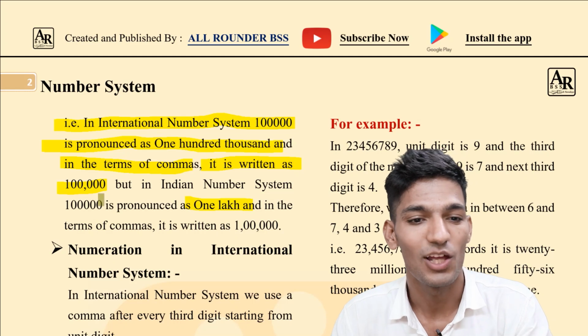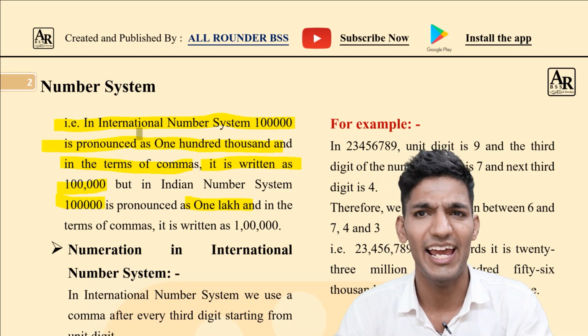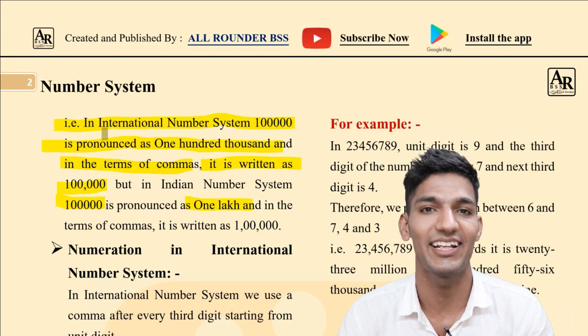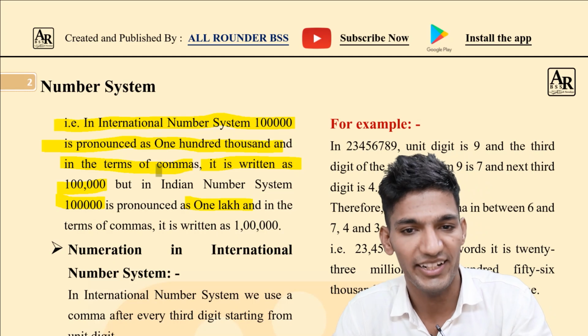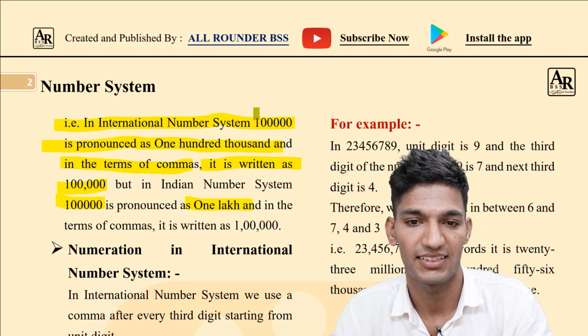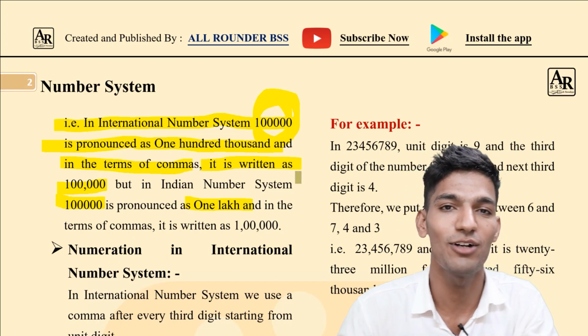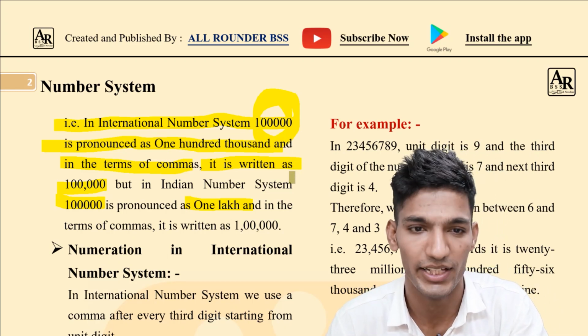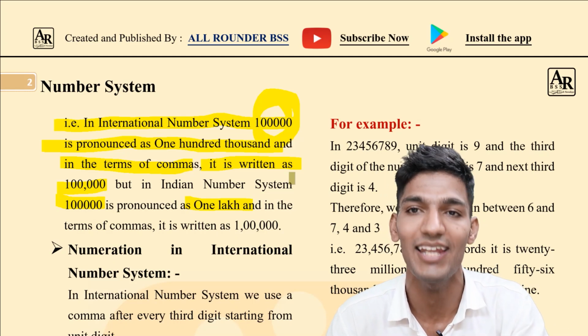The value of the number never changes, but the pronunciation may change. So in the international number system this number is pronounced as one hundred thousand, but in the Indian number system it is pronounced as 1 lakh.